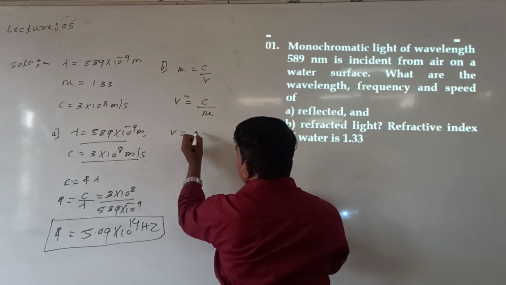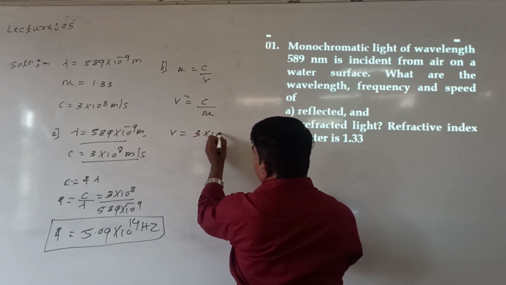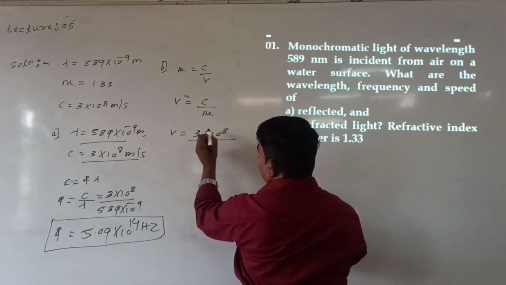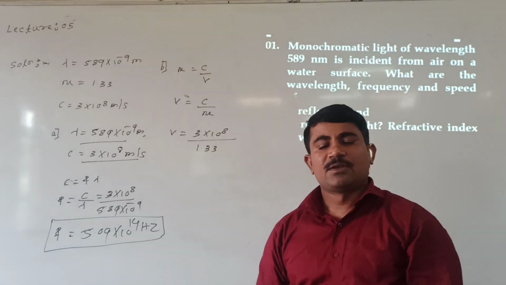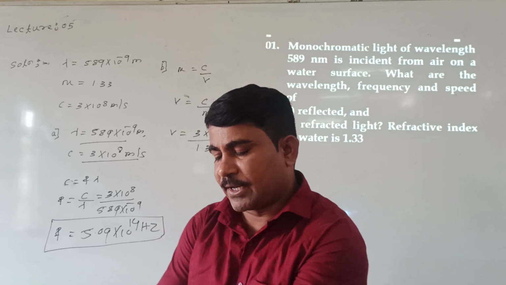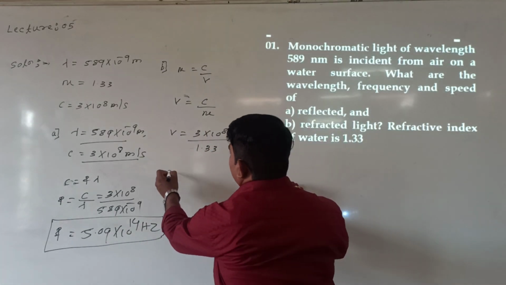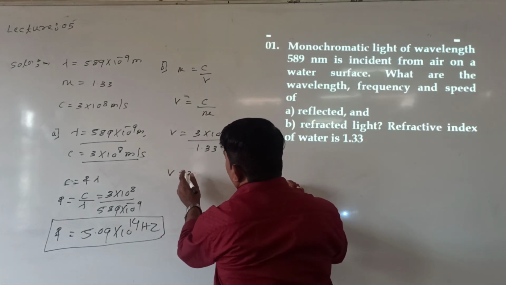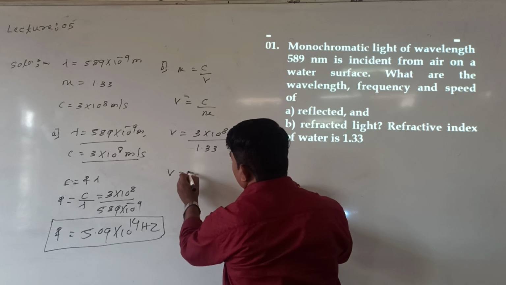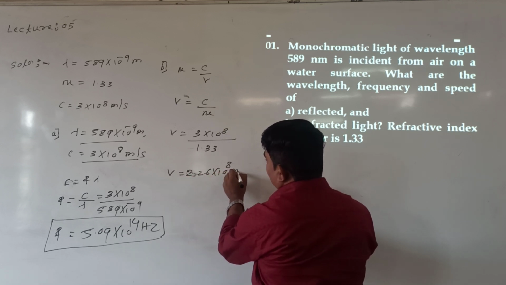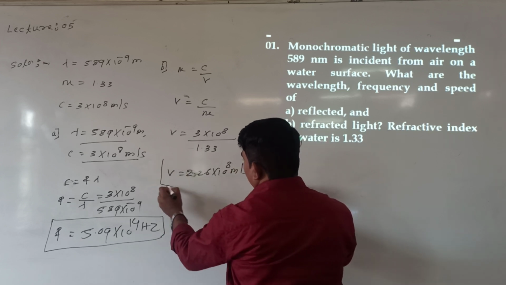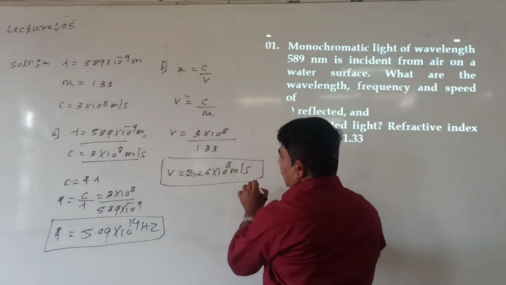V is equal to C is equal to 3 into 10 raised to 8 meter per second and mu is equal to 1.33. So the speed of light from this you can calculate. Around this value it will come. V is equal to 2.26 into 10 raised to 8 meter per second. Are you following this?